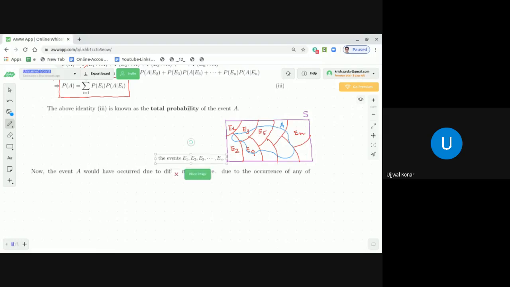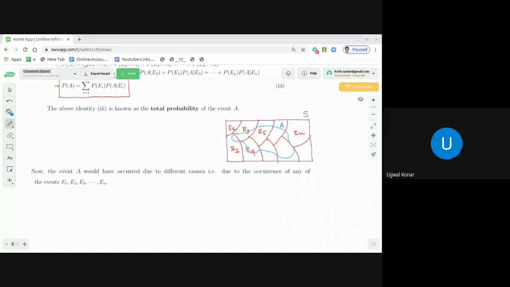Correct? Because if you resemble with the example I gave, the doctor, when he visits the clinic, is late. It means the event A has occurred. The doctor is late because of either coming by auto or coming by bus or coming by his own car or coming by motorbike, etc. So these are the events E1, E2 up to En. So the event A would have occurred due to different causes, that is, due to the occurrence of any of the events E1, E2, E3 up to En.